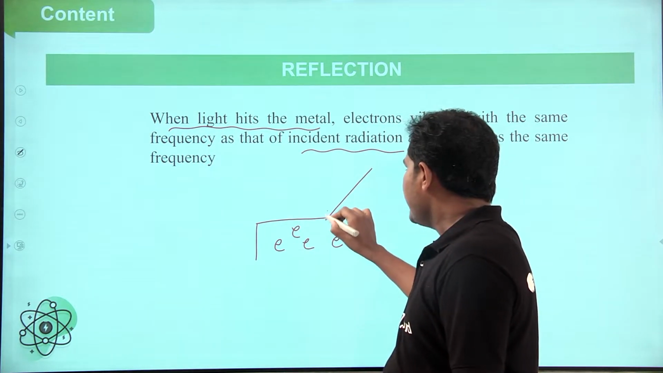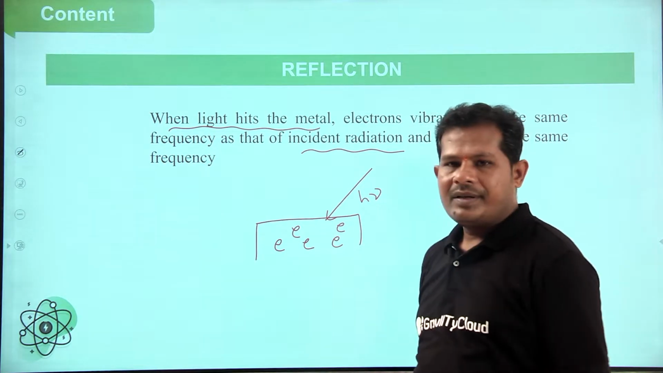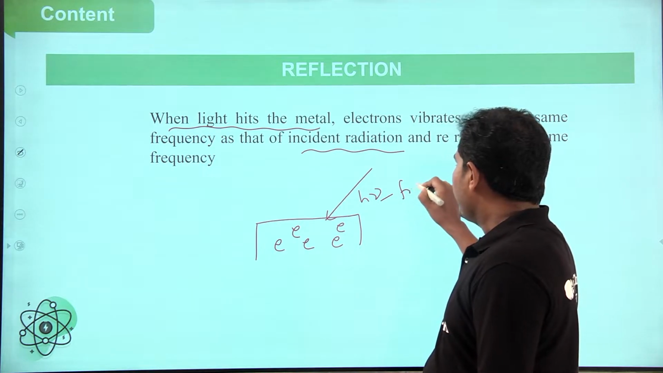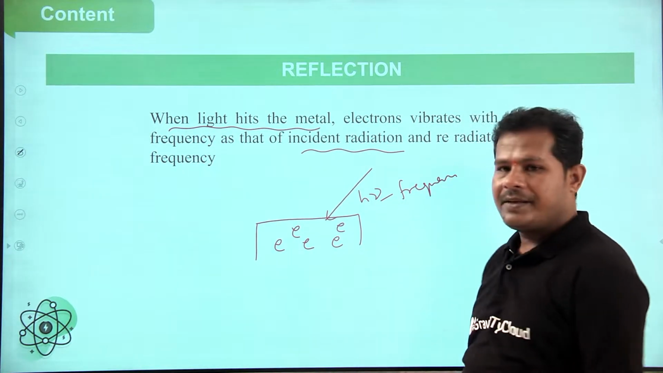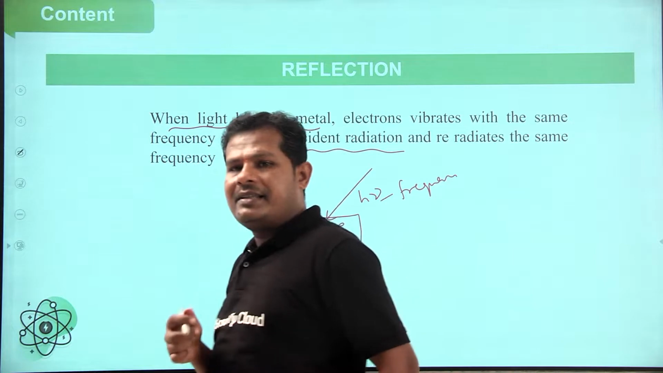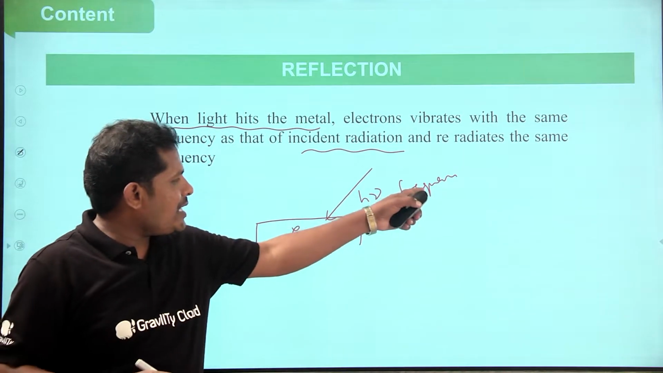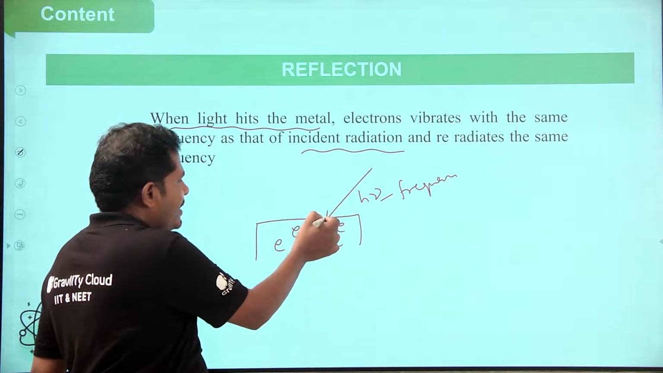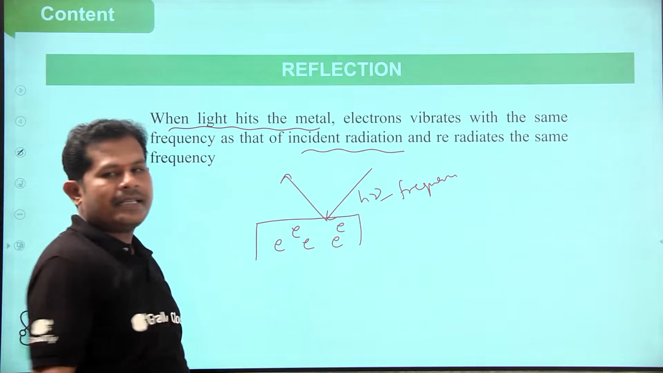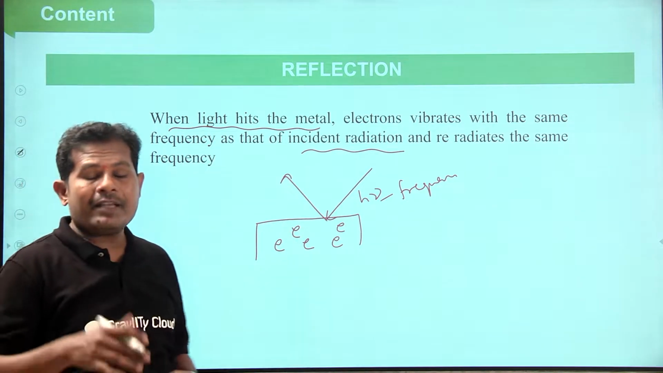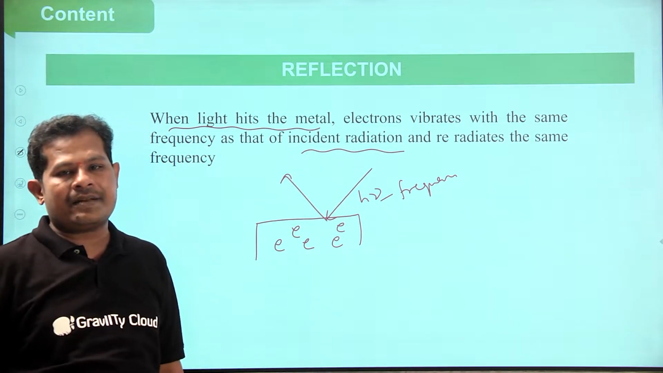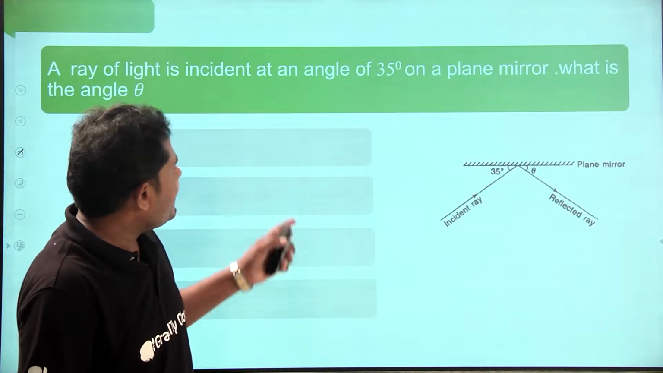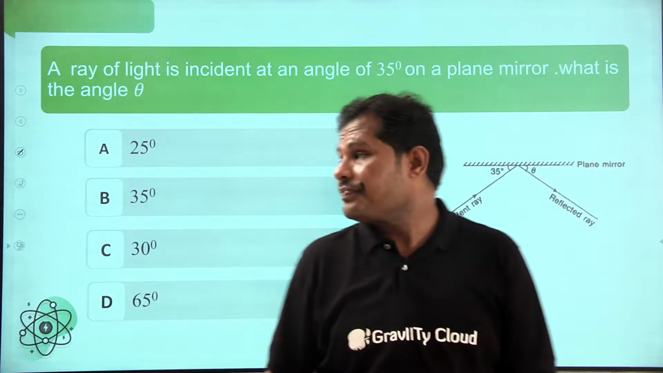So when light is incident, h nu is the energy of light. Nu is the frequency. When light is incident on the metal surface, this energy is absorbed by the electrons and reflected with the same frequency. The frequency of light does not change here, it is constant.